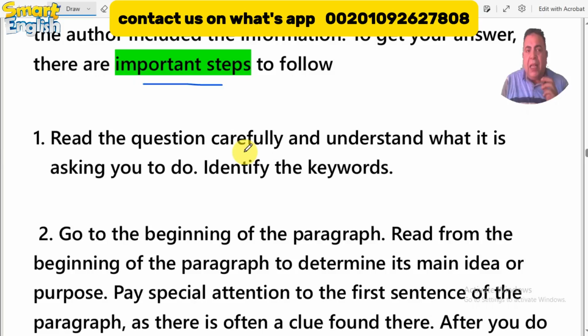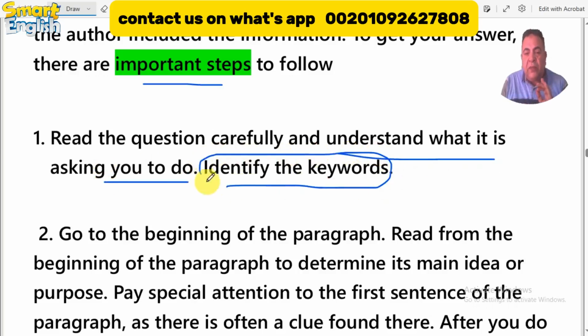If you misunderstood the meaning of this question, I think you will answer it incorrectly, because understanding what the author or the tester wants me to do is very crucial and essential. Understand what it is asking you to do. Identify the keywords. Don't forget to find the keywords that lead to the correct answer.